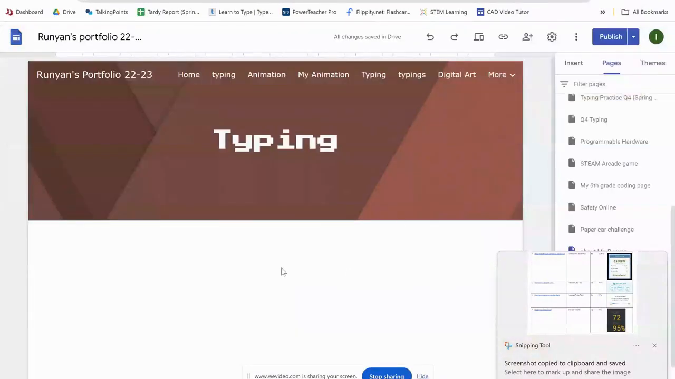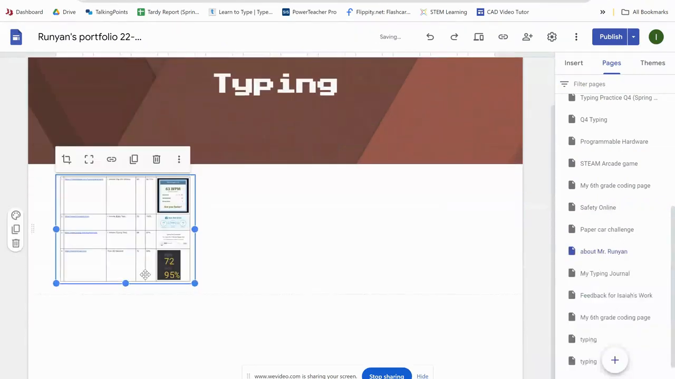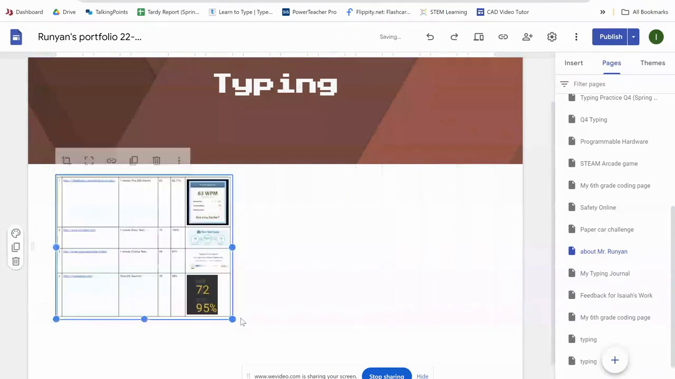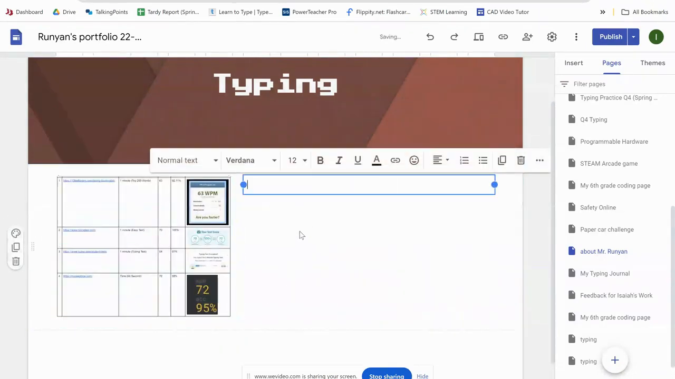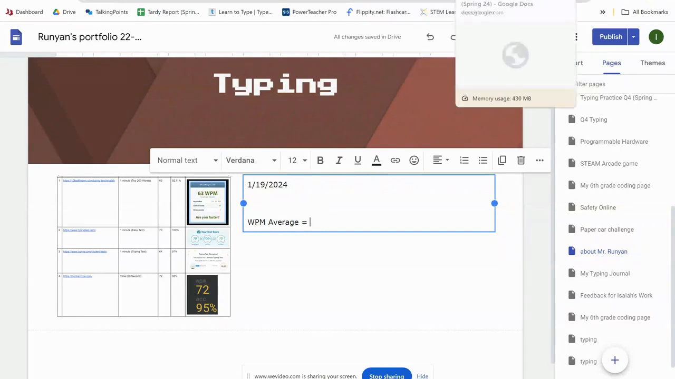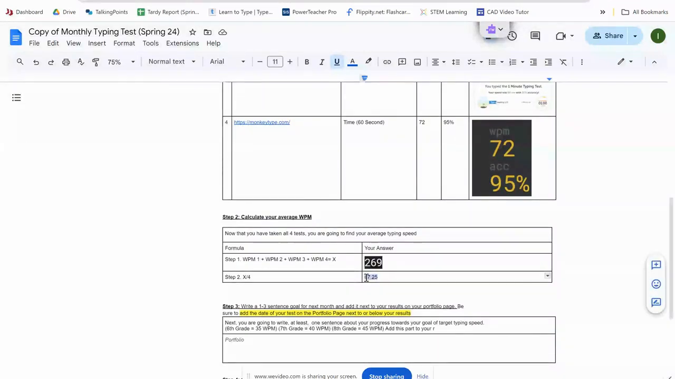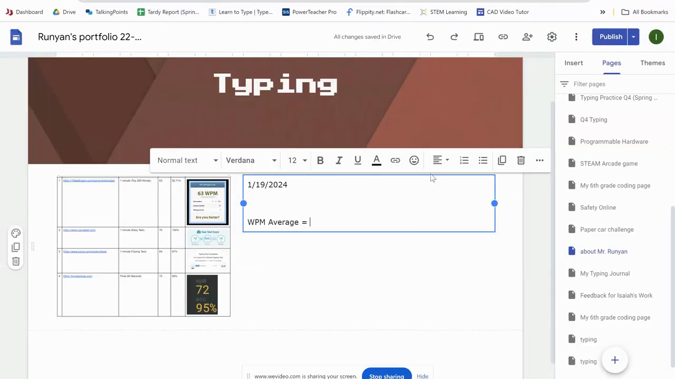Go to your portfolio. Click once. Control V or right click and paste. Just Control V. And then make it a little bit bigger if you want to. Then on the right side, you're going to double click to add a text box. And you're going to write today's date. You're going to say words per minute average equals, I'm going to check back on my results here, 67.25.